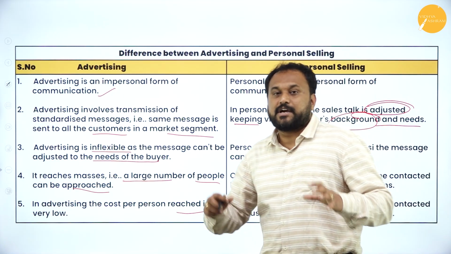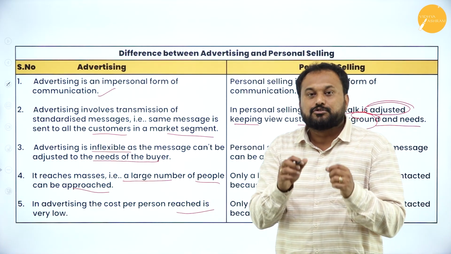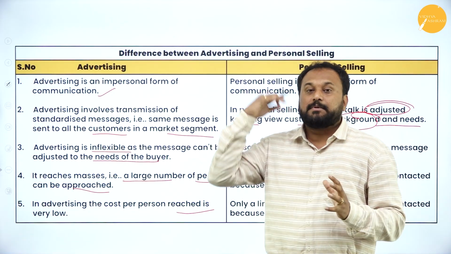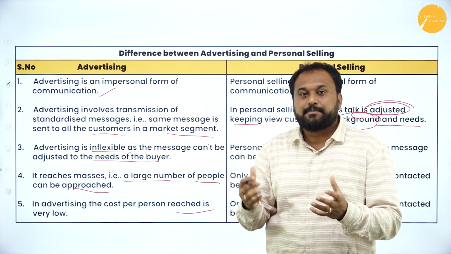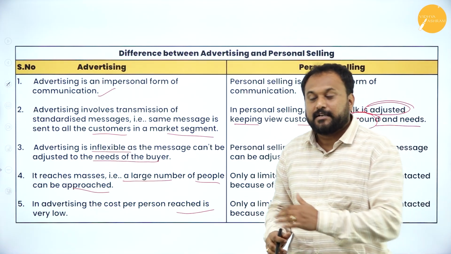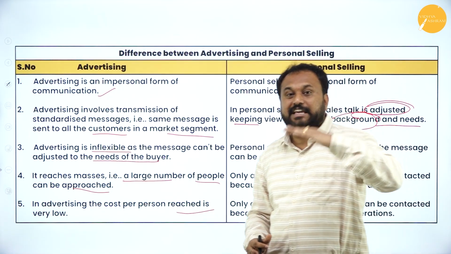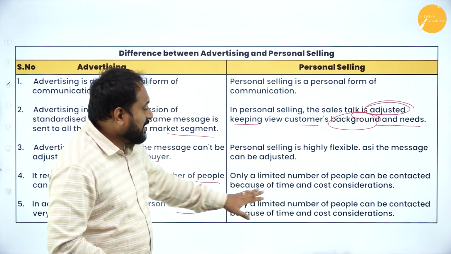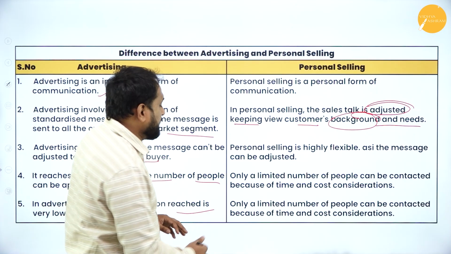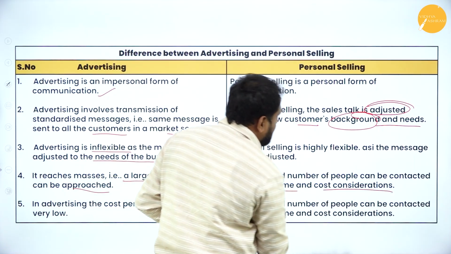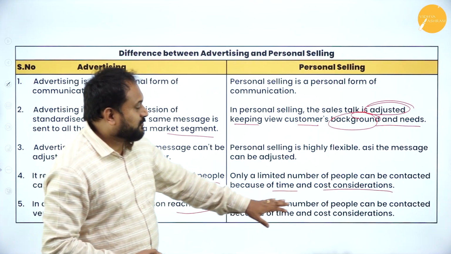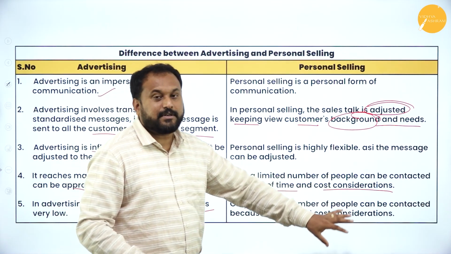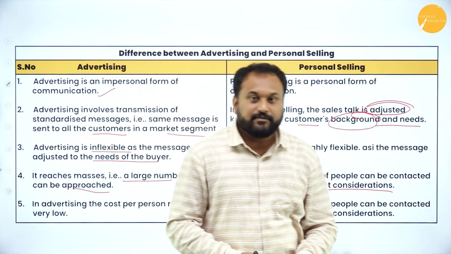The reason is, see, one advertisement we give reaches many people, right? So when you think about how many people it has reached, you divide the cost by that number. When you do that, the advertisement becomes very, very cheap. That's why so many people go with advertising. In personal selling, only a limited number of people can be contacted because of time and cost considerations. So this is the kind of thing you need to understand and then go forward.